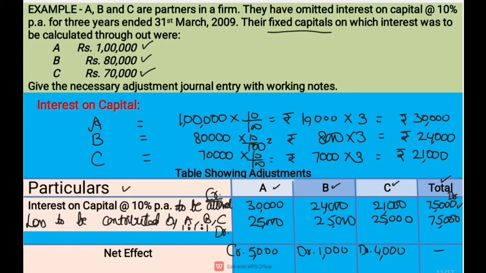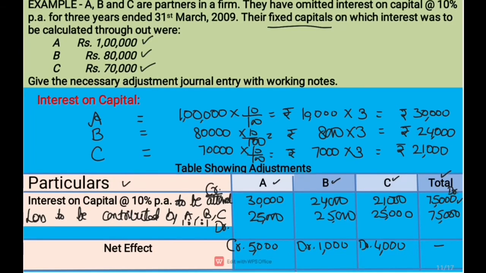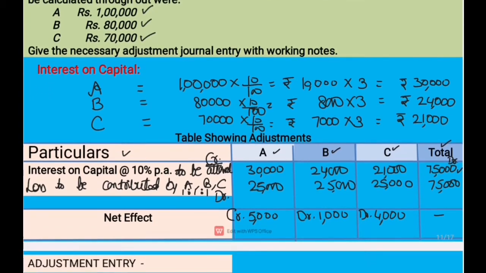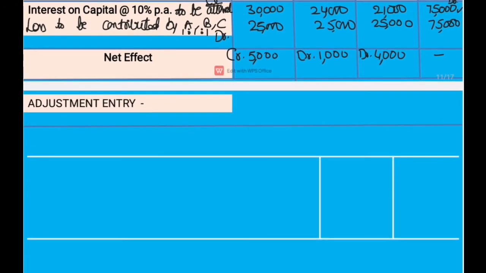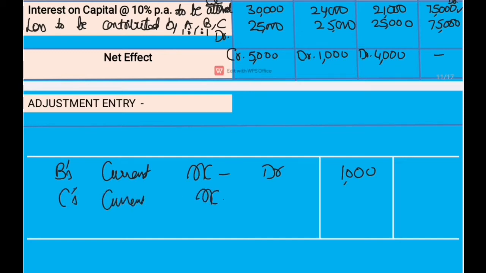And as we are following the fixed capital method, we are going to do this adjustment entry through the current account of partners, and the entry will be: B's current account debit with rupees 1,000, C's current account debit with rupees 4,000, and to A's current account with rupees 5,000.